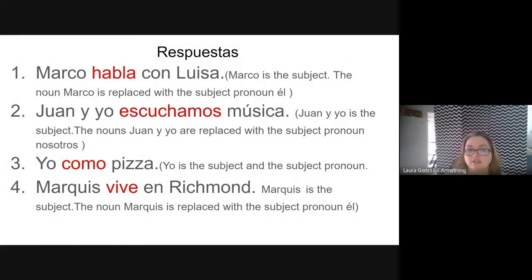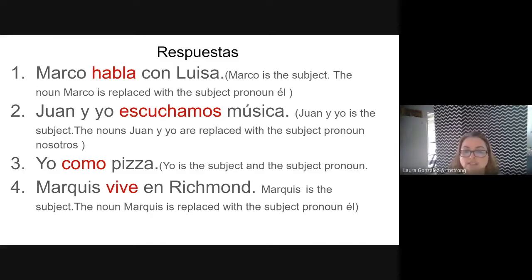So if you answered Marco habla con Luisa, you are correct. Marco is the subject of the sentence, and therefore we would change the noun Marco and replace it with the subject pronoun él, and then we would look at our chart, figure out which ending goes with él for AR verbs, and replace that AR with that new ending.